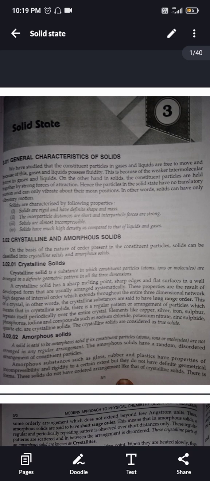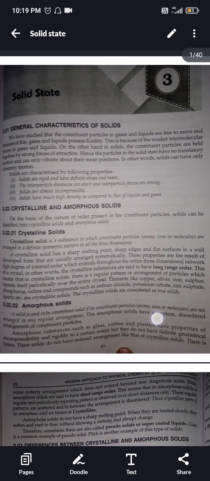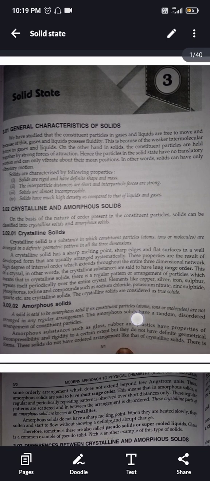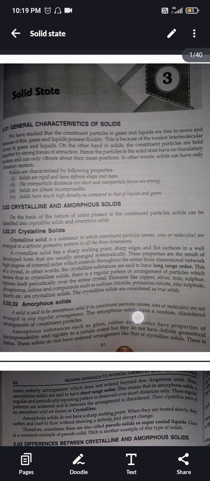Crystalline and amorphous solids. On the basis of the nature of order present in the constituent particles, solids can be classified into crystalline solids and amorphous solids. First, crystalline solids. A crystalline solid is a substance in which constituent particles like atoms, ions, or molecules are arranged in a definite geometric pattern in all three dimensions.